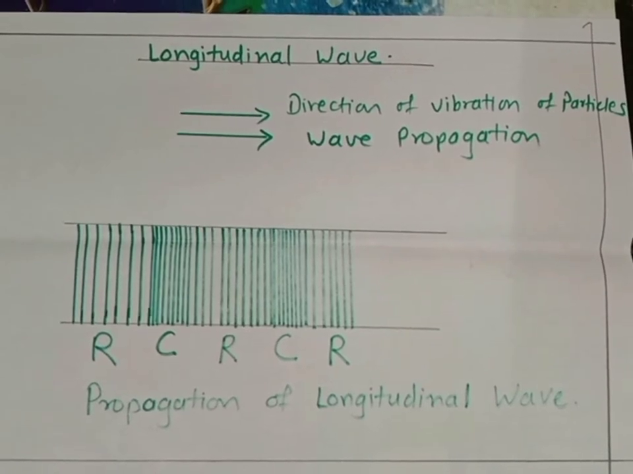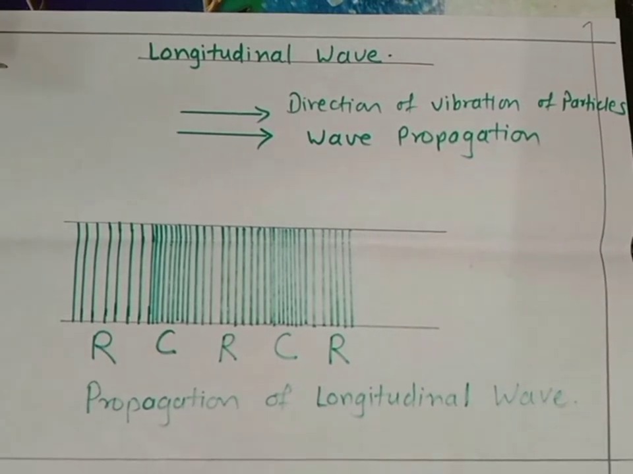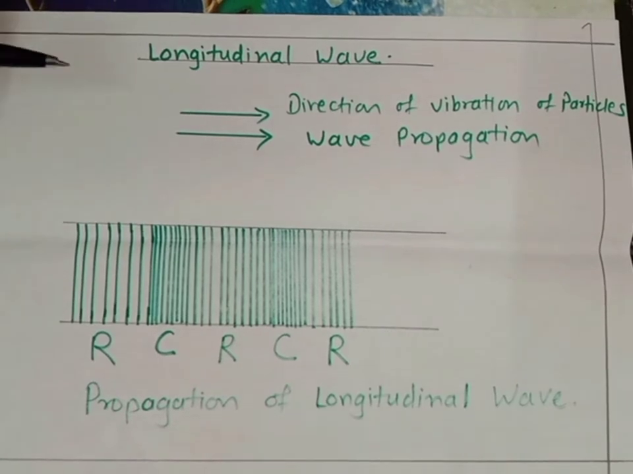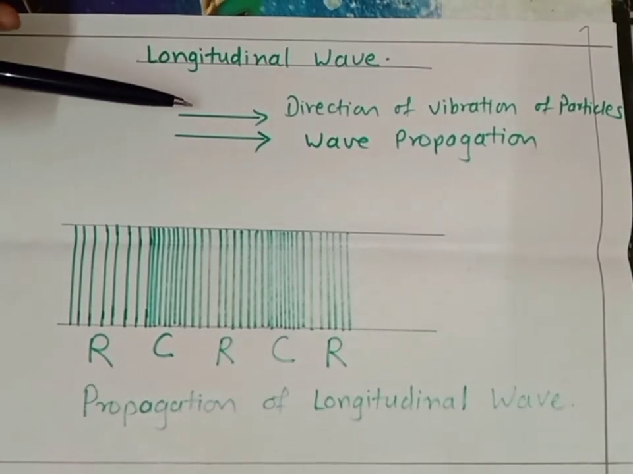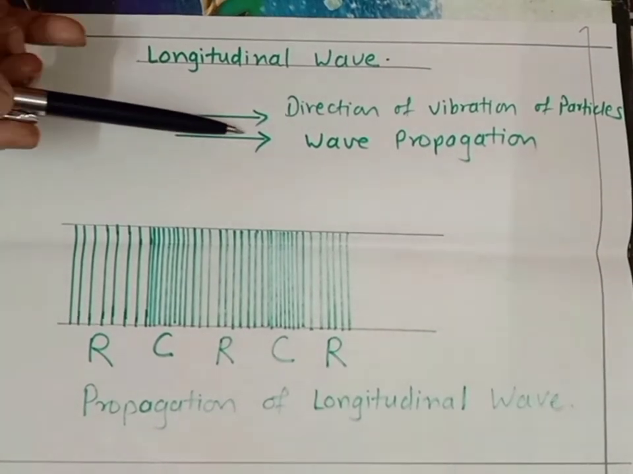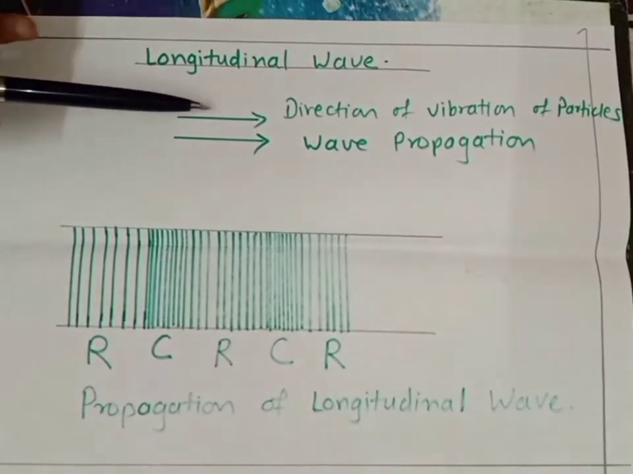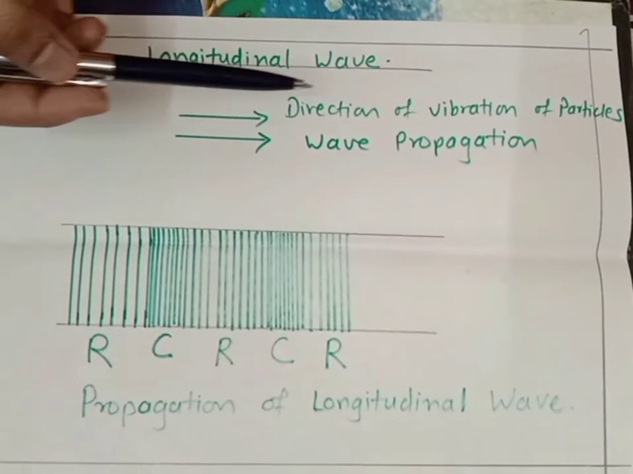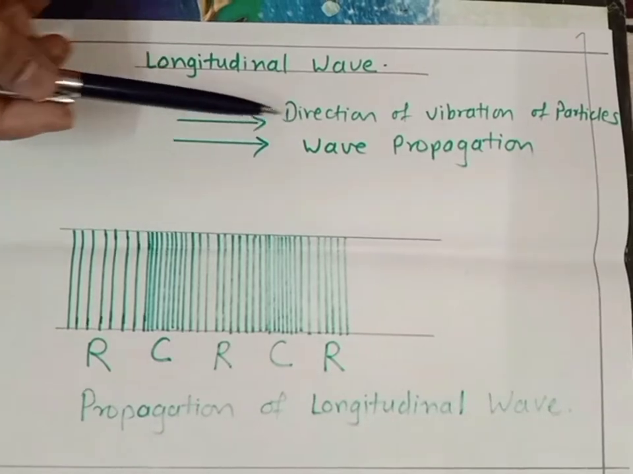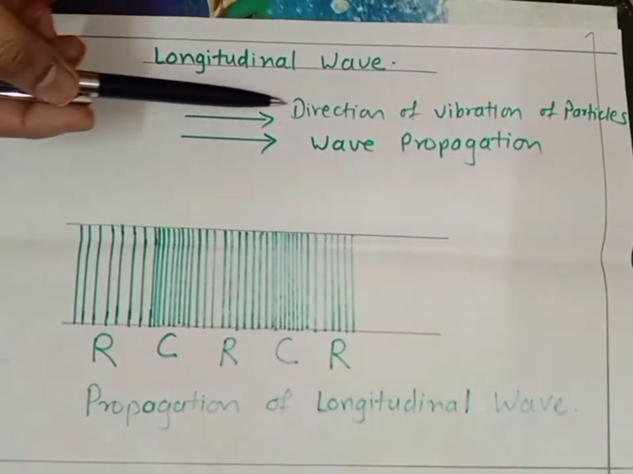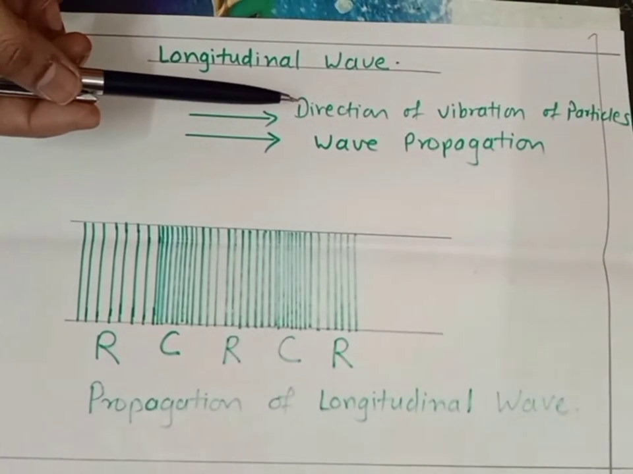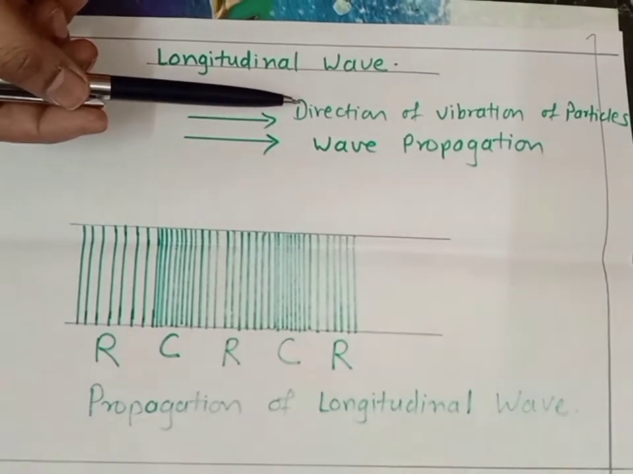So let us now discuss the longitudinal wave. In the case of a longitudinal wave, the direction of propagation of the wave and the direction of vibration of the particles are in the same direction. So both are vibrating in the same direction. That is why it is called a longitudinal wave.